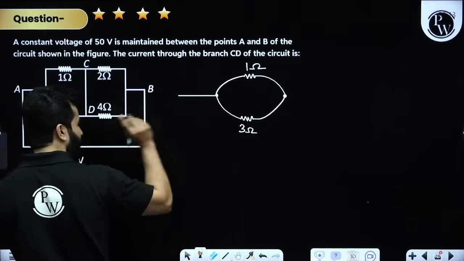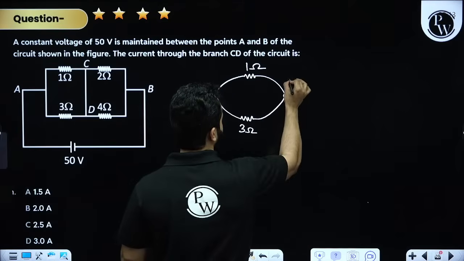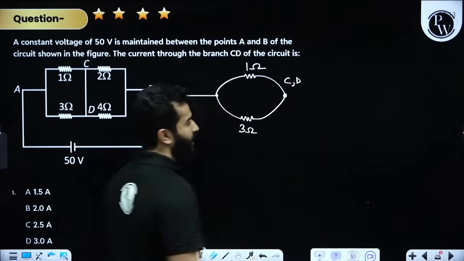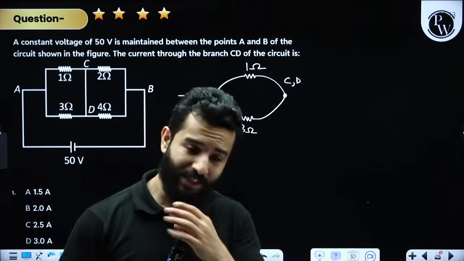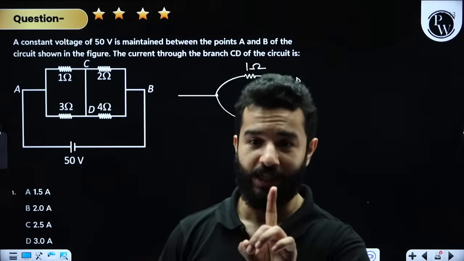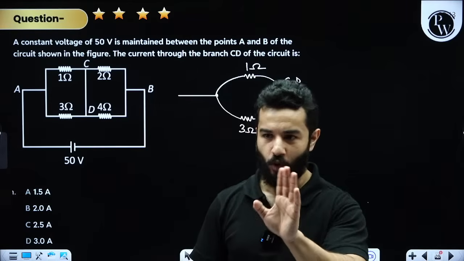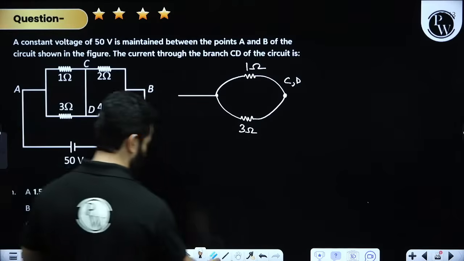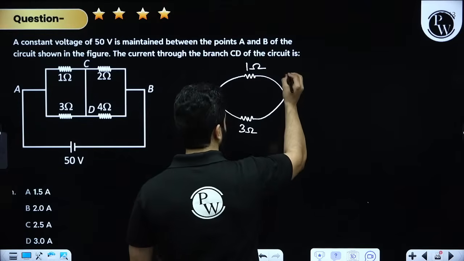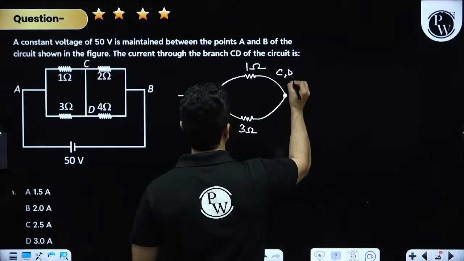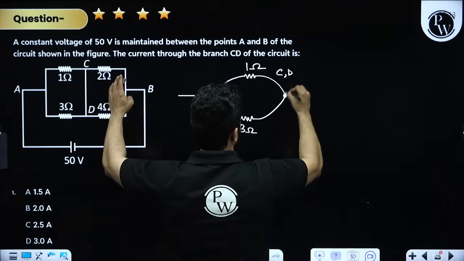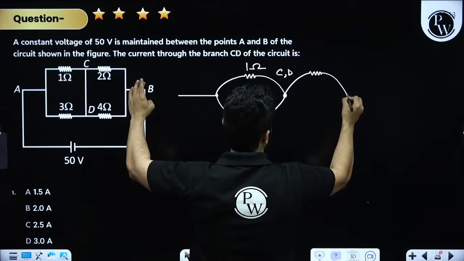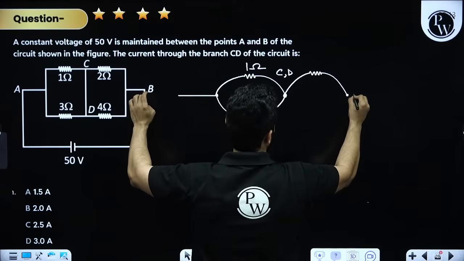And I am assuming, for a moment, point C and D to be same. This does not mean that I am saying that no current is flowing between these two. Now, this is not what I am saying. I am simply saying that their potential is same for now. Then from C, we have got point B.